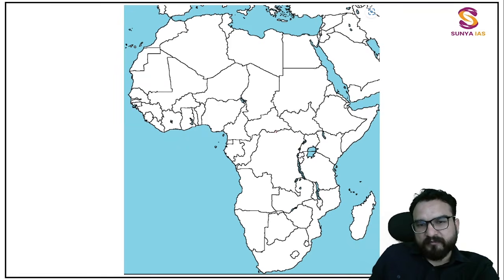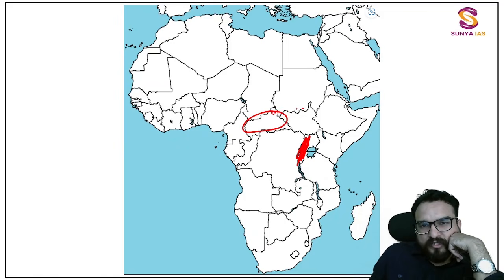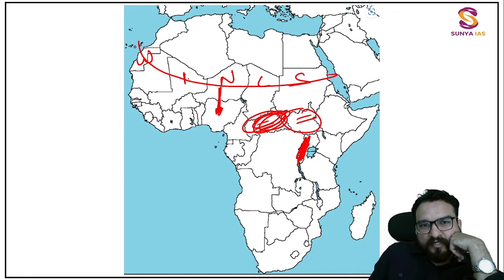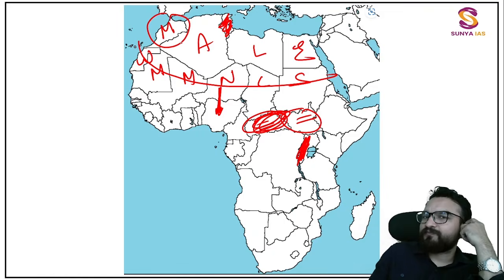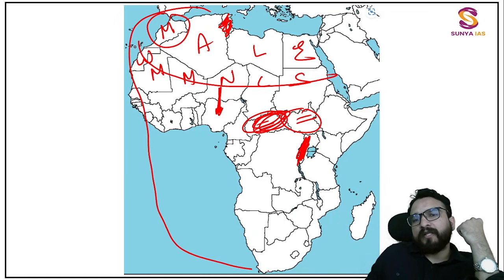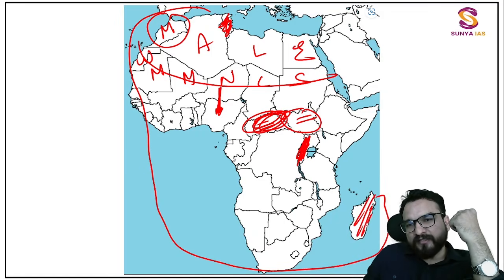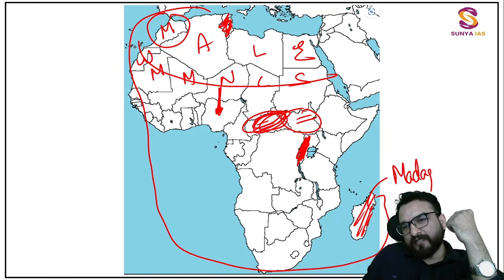See this over here. This is a better map. These 3 countries. These 2 countries, don't forget South Sudan and Central African Republic. Don't forget this line, Western Sahara, or come from here, Sudan, Chad, Niger, because up below this Nigeria is there. Then over here Mali, Mauritania, Western Sahara, Egypt, Libya, Tunis, Algeria, and Morocco, guys. I hope you are able to do it, and don't forget this island over here. This is the Madagascar island.